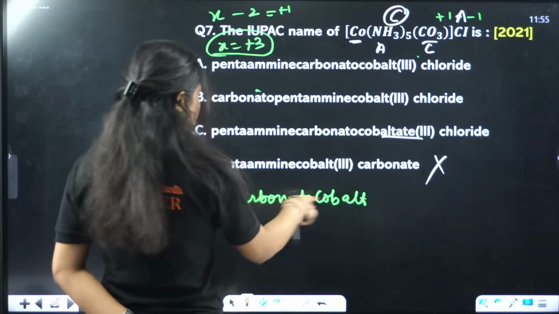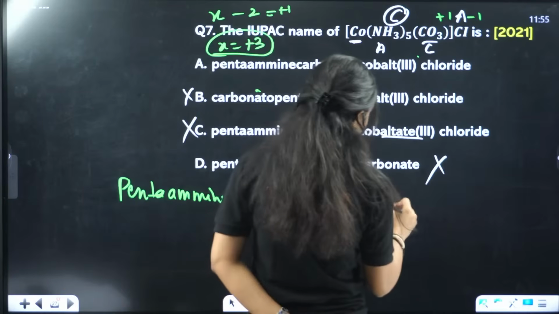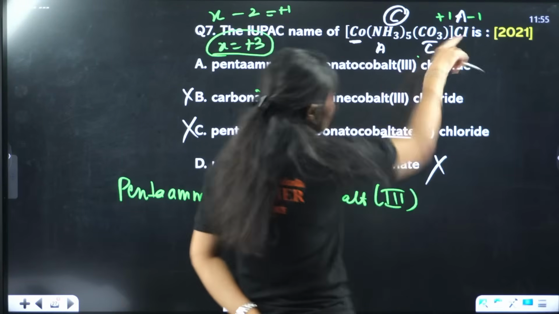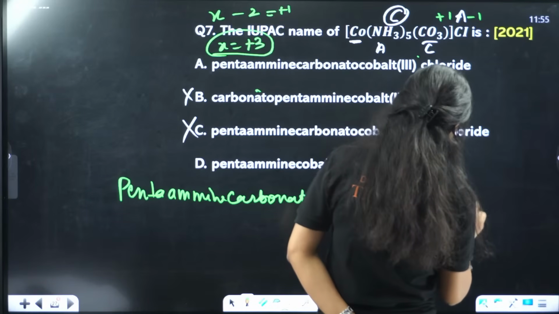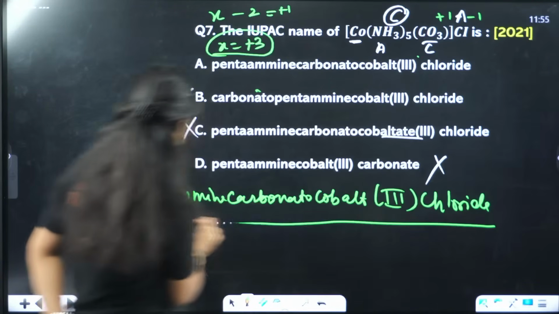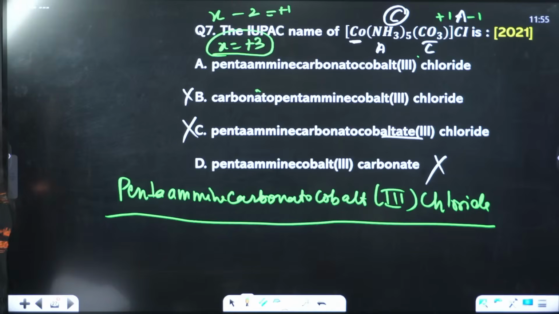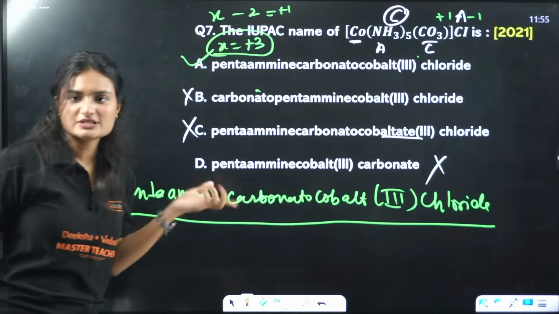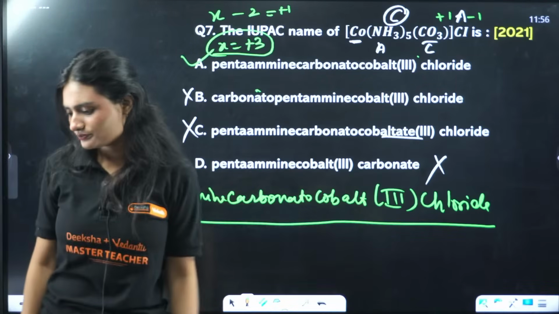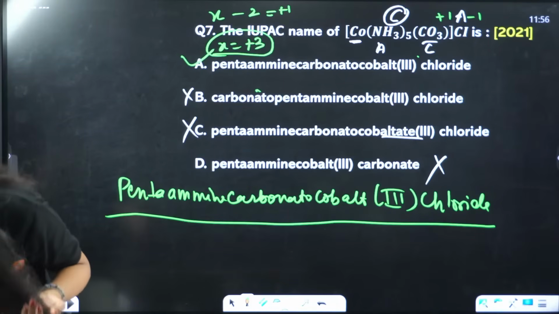Okay. Now pentaamine carbonato cobalt 3, and then chloride. Simple. Option A. We already guessed it using elimination, but we cross-checked it also. Okay, let's move on to the game.